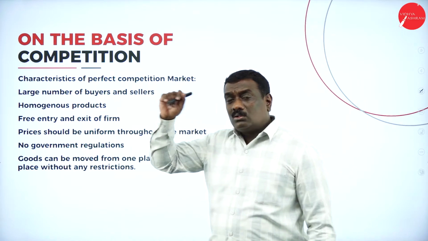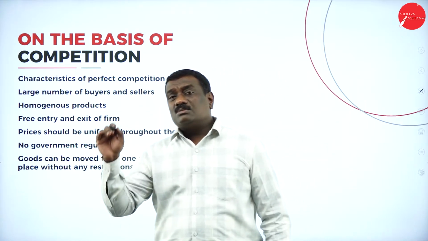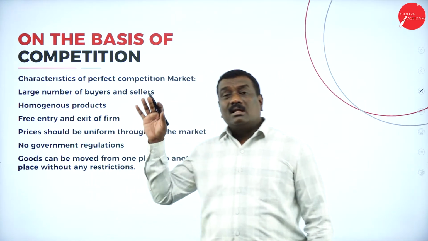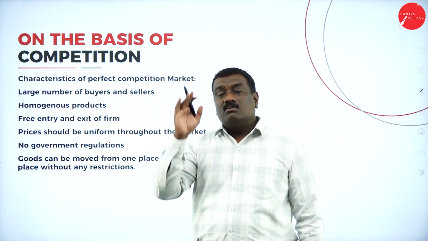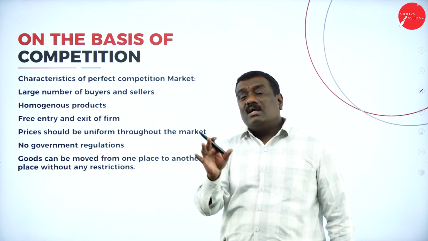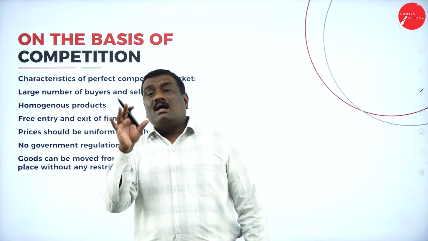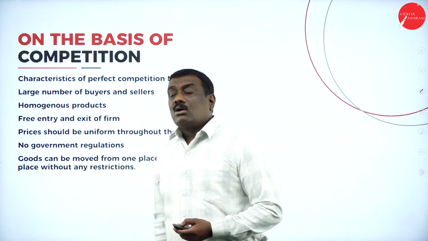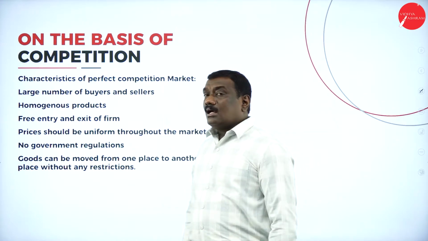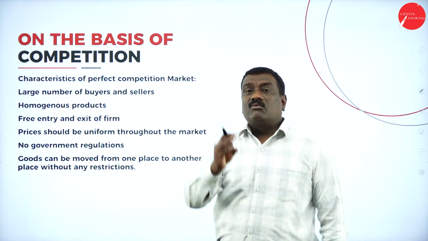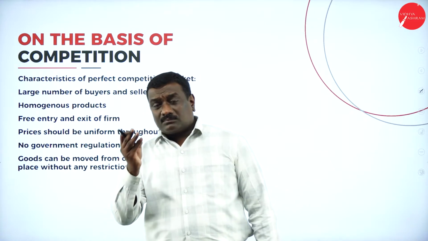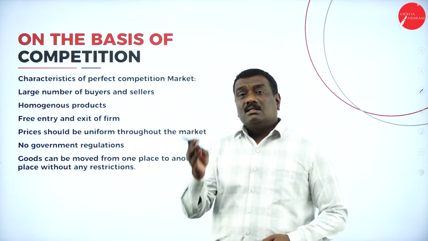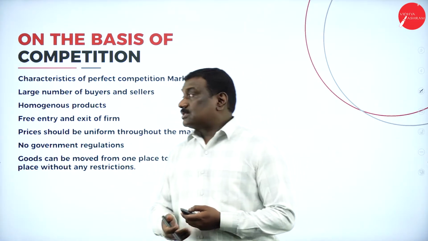Secondly, homogeneous products are sold here. I told you what is homogeneous: products which are similar in kind and similar in nature. Everything will be uniform. And the examples of homogeneous products are steel, cement and chemical items.